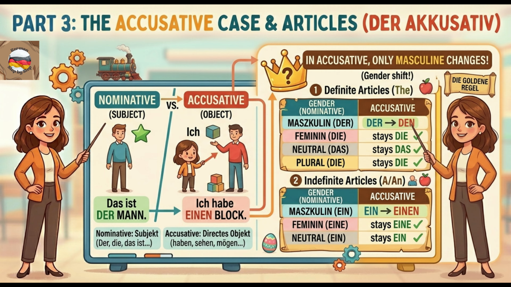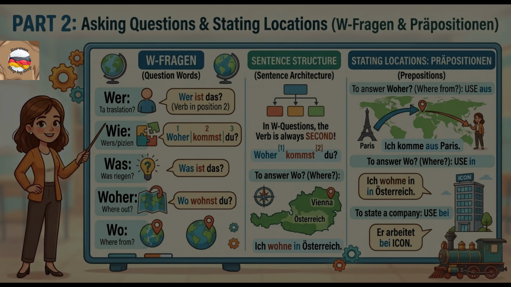Here is the golden rule for A1 German. In the accusative case, only the masculine articles change. Definite articles, the: der changes to den. Die stays die, das stays das, plural die stays die. Indefinite articles, a/an: ein changes to einen. Eine stays eine, ein stays ein. If you can remember that only the masculine gender changes in the accusative, you are already ahead of the curve.